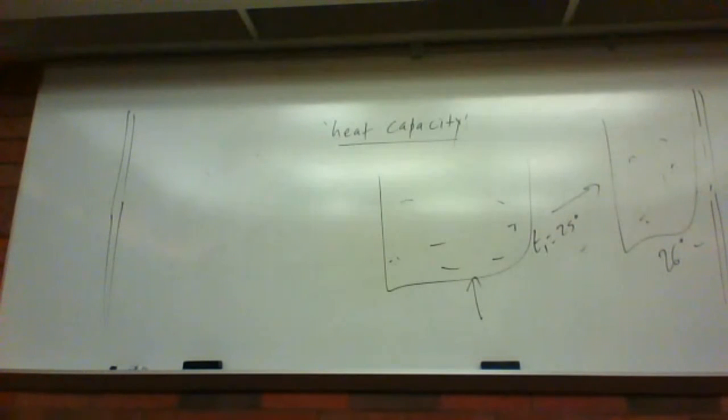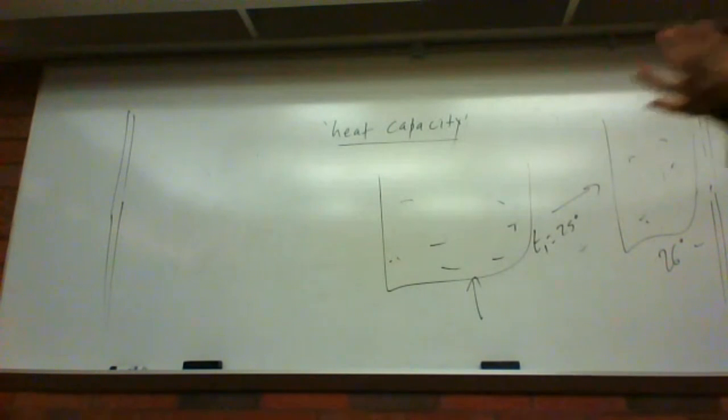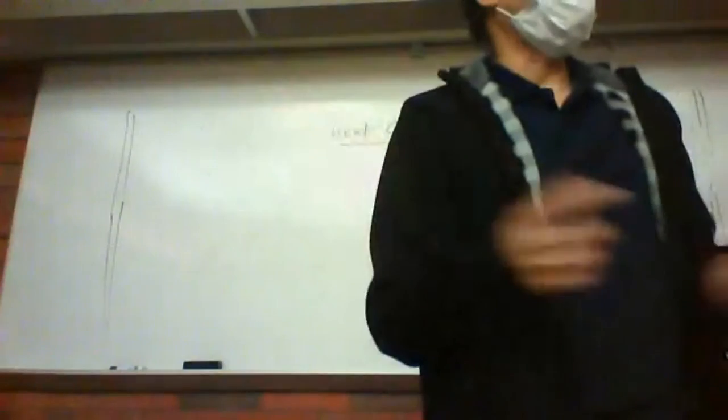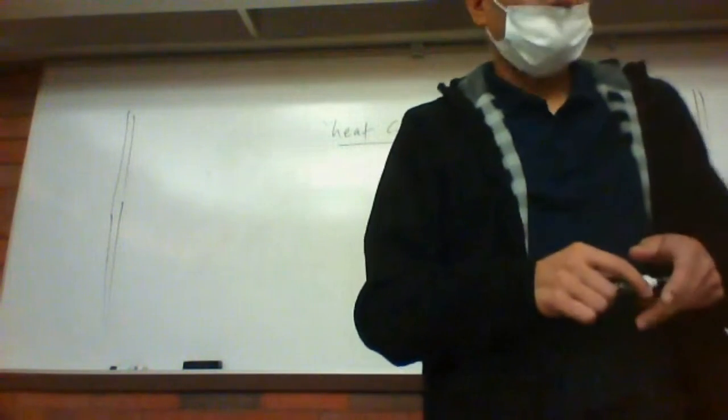Make sense? To define specific heat capacity, you should take 1 gram of water or 1 kg of water. But just to define the heat capacity, any mass is okay. Take the mass and heat it, change the temperature by 1 degree centigrade and calculate the heat. That heat is called the heat capacity. If you take 5 kg of water, it takes a small amount, but if you take 100 kg of water, it takes a lot. So the heat capacity depends on the mass. But for specific heat capacity, you are just taking 1 gram or 1 kg, so that always remains the same: 4200 joule per kg or 4.2 joule per gram. Make sense? Good.